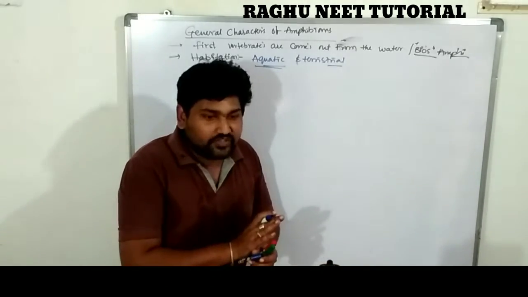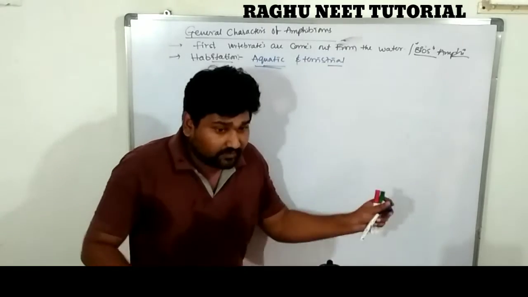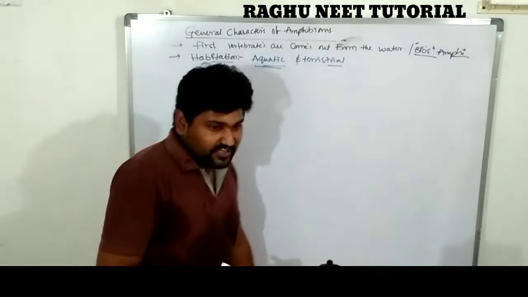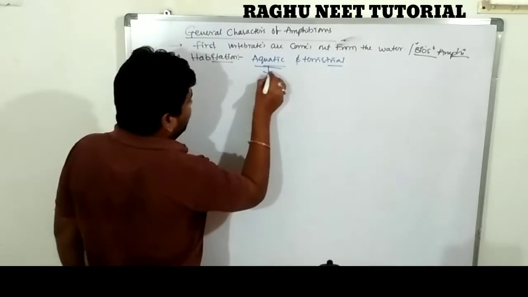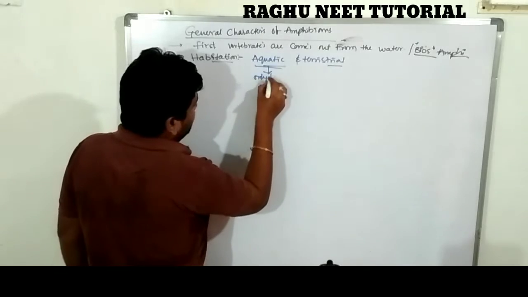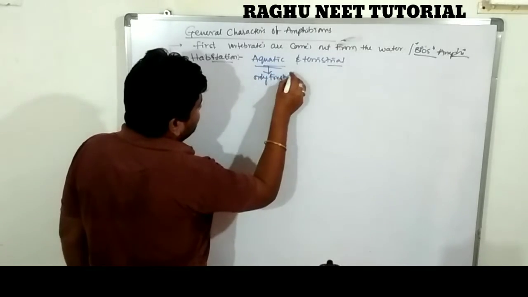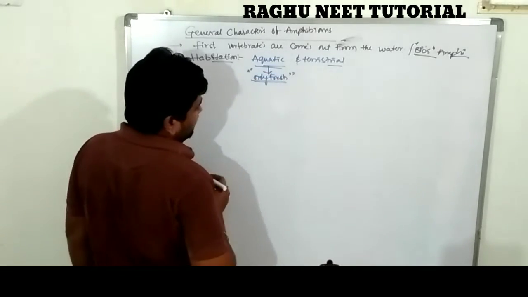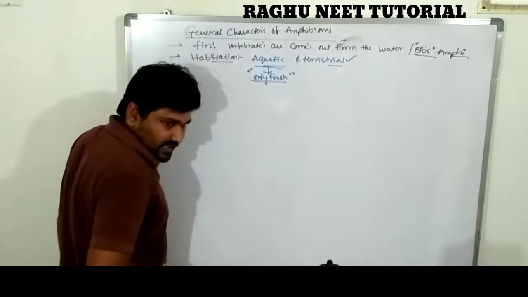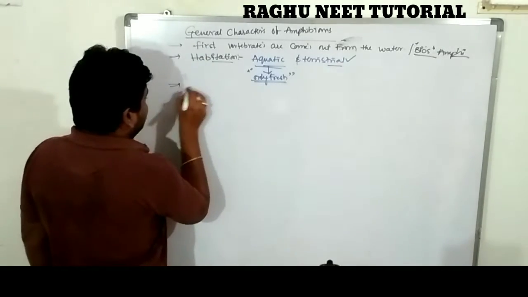In the marine region, there is a complete absence of amphibians. Only freshwater forms, and the terrestrial forms. Are you clear? Yes. Next one, habit.